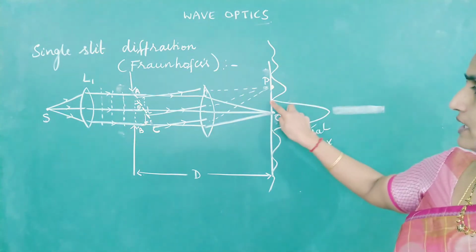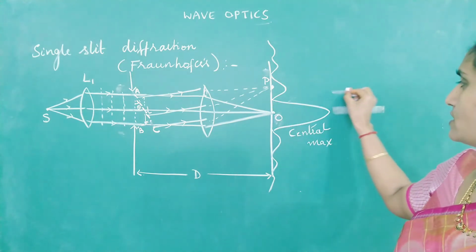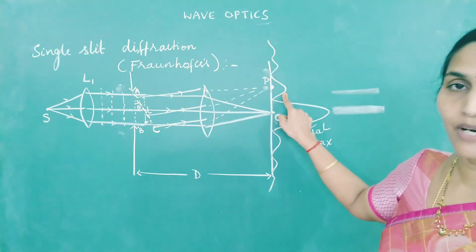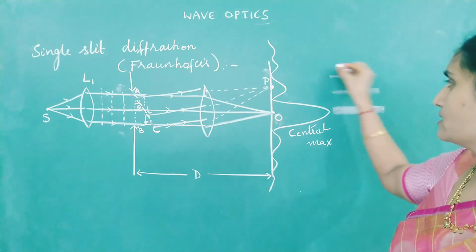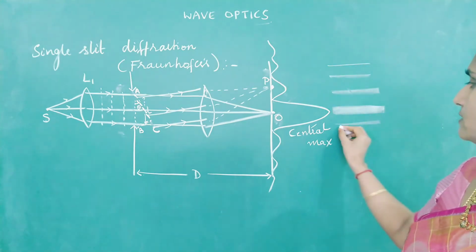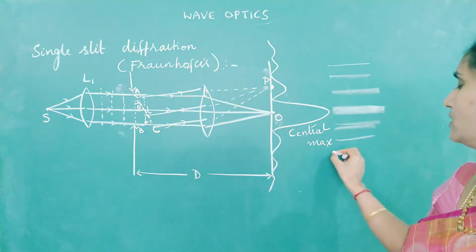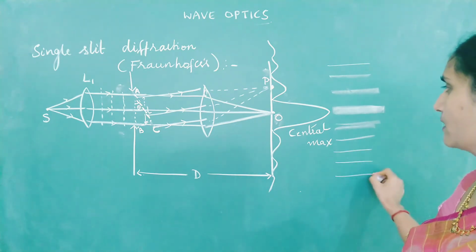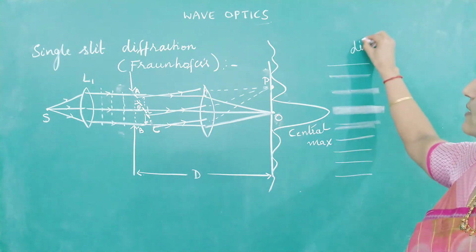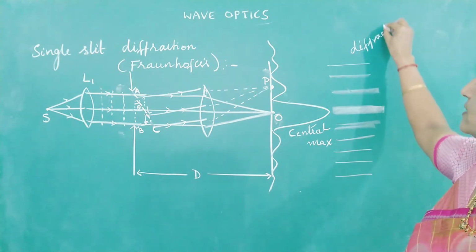Next you are observing a dark region. The next fringe is a little less bright, and the thickness is also decreasing. This type of pattern we observe on the screen, and this is called the diffraction pattern.